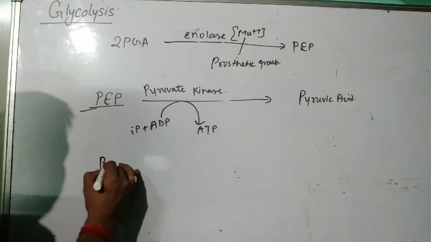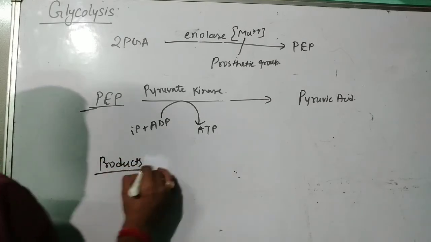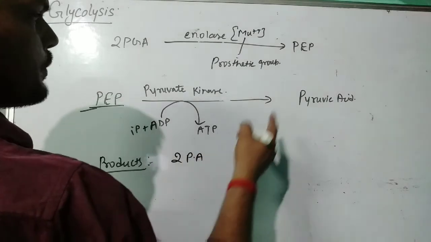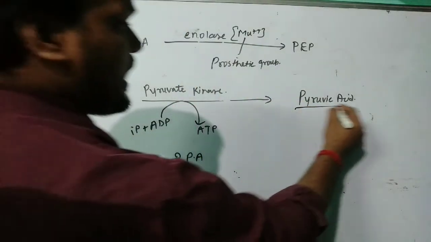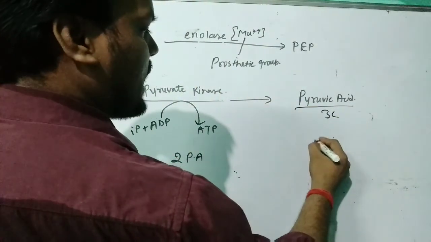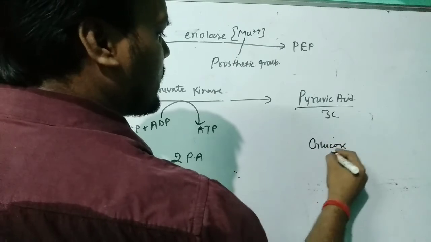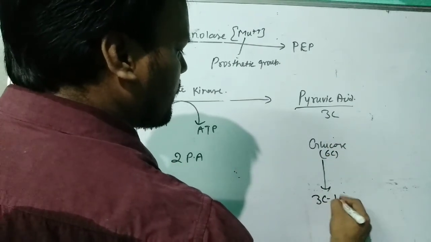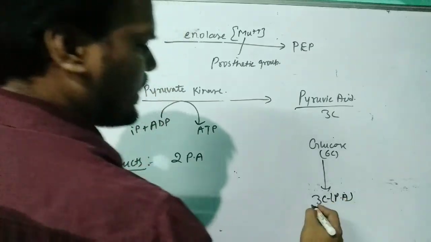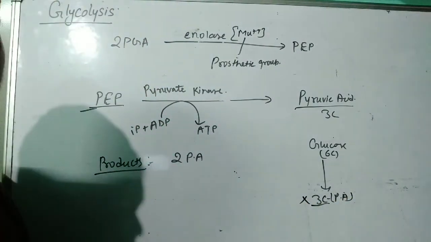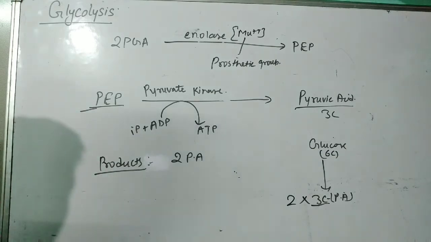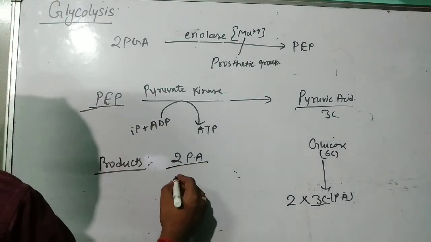Now what are the products? You can see 2 pyruvic acid, because it is a 3-carbon compound, and as you know glucose is a 6-carbon compound. Glucose, a 6-carbon compound, is converted into the 3-carbon compound pyruvic acid. Now it is 3-carbon, it means how many molecules will be formed? 2 molecules of pyruvic acid will be formed. So products are 2 pyruvic acid,